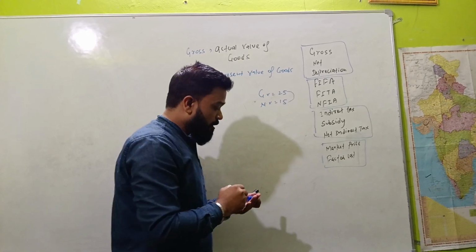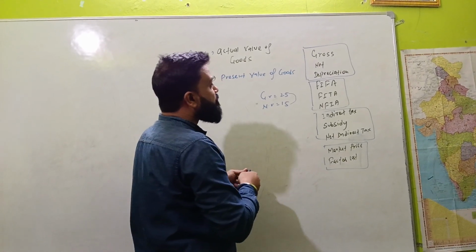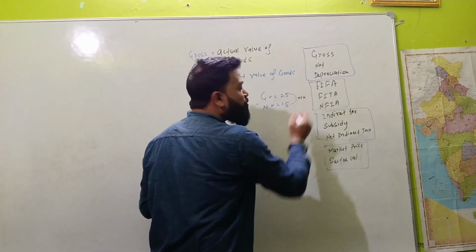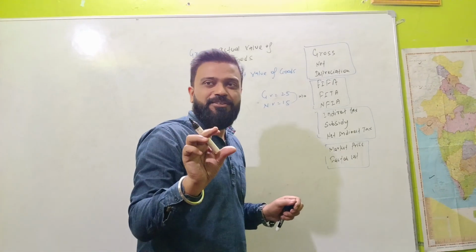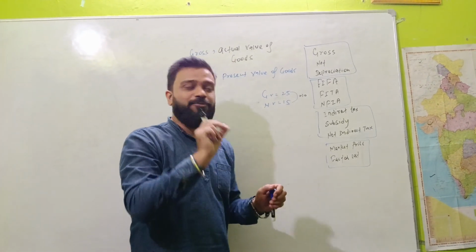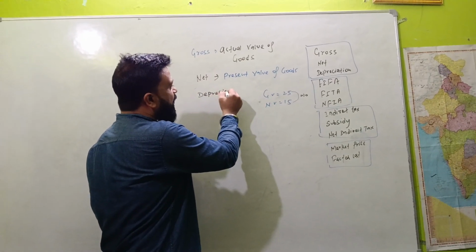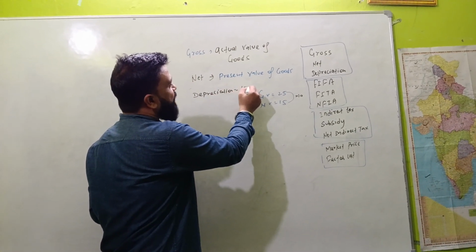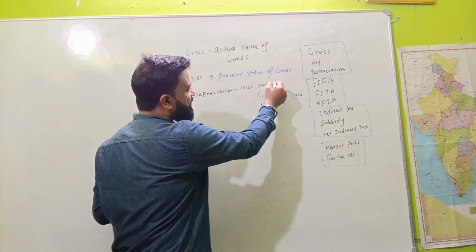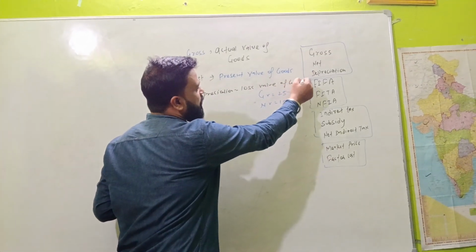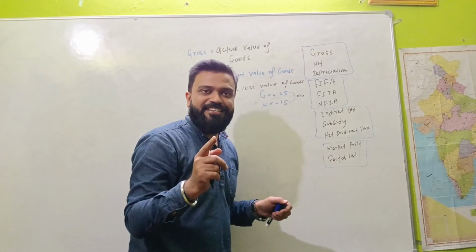The difference is 10 rupees. This is the loss value. So we can say that the loss value of goods is known as depreciation.